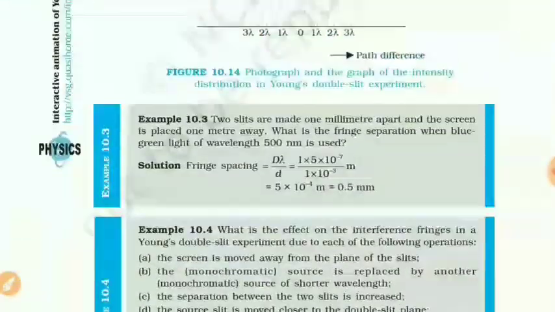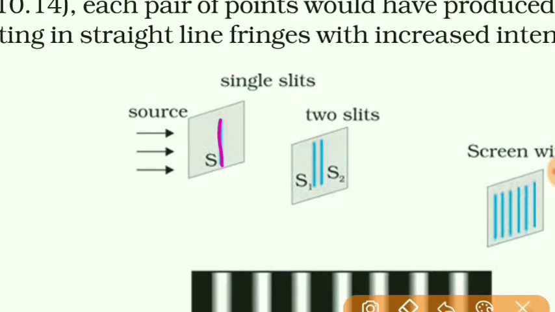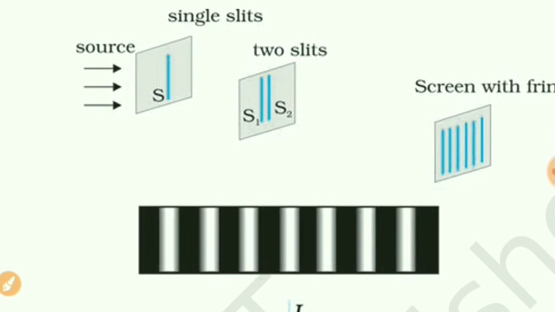Also, if we use slits in place of a pinhole or a point source, you can see here there are 2 slits in place of point sources. In that case also we will get the fringes as straight lines, but here the intensity of the light will be more for the bright fringes.